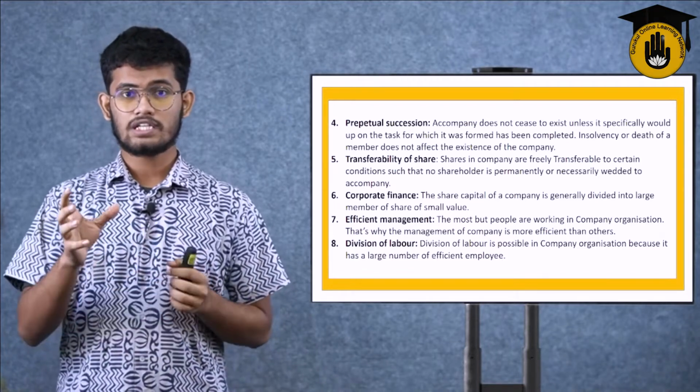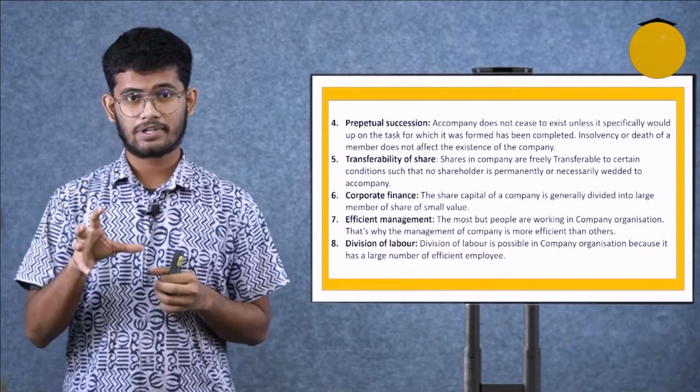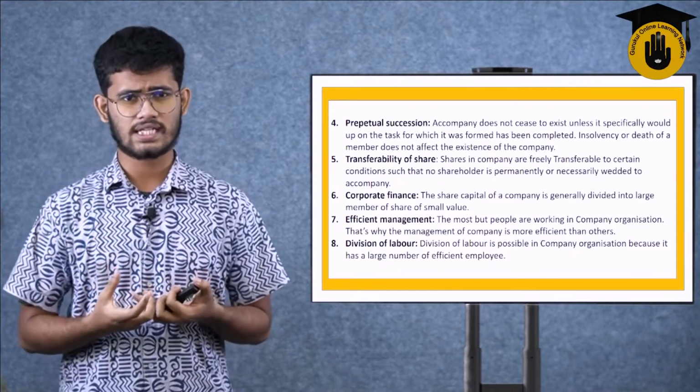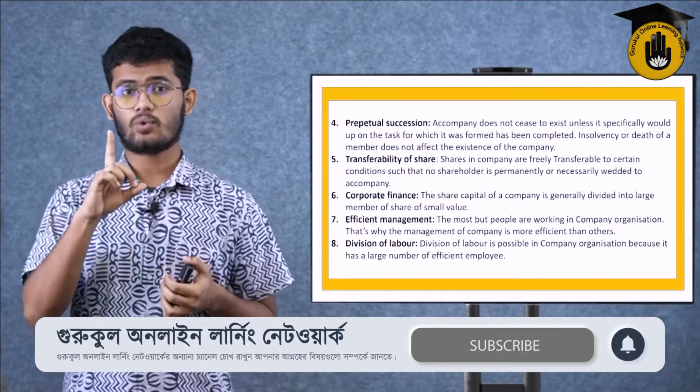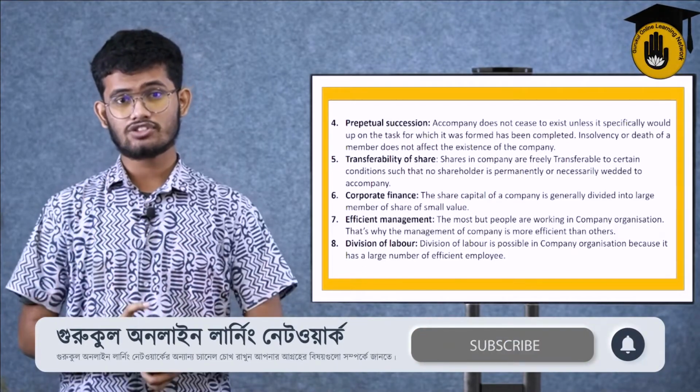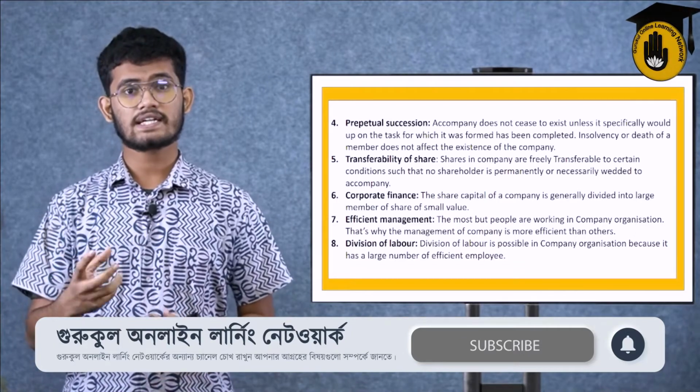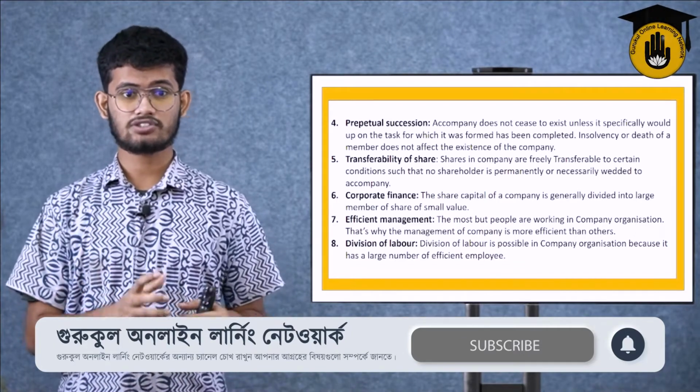Suppose the share capital was determined to be 10 lakh taka, and they divide each share into 1 lakh taka. That means we get 10 shares of 1 lakh taka, which combine to 10 lakh taka of share capital. That's called corporate financing.